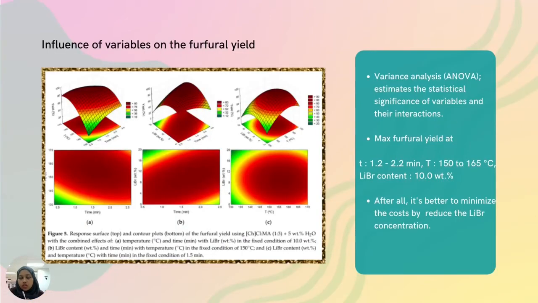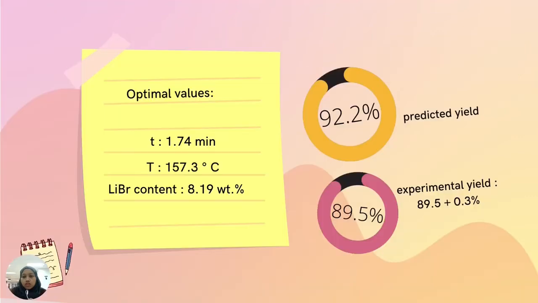We use ANOVA to estimate the influence of the variables on the furfural yield, so the maximum furfural yield is obtained in these preliminary assays. To conclude, the optimal values are as shown in the slides. The expected yield is 92.2%, close to the previous data. However, 89.5% furfural yield was obtained experimentally. Next, I will pass to Izzati to discuss the third part.